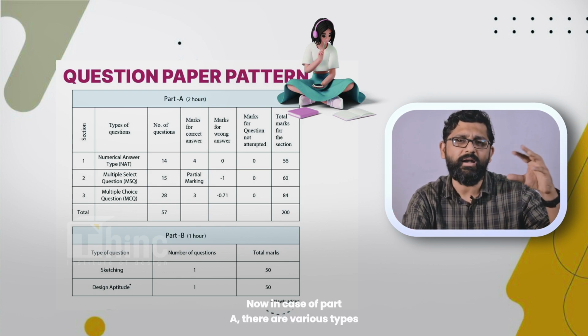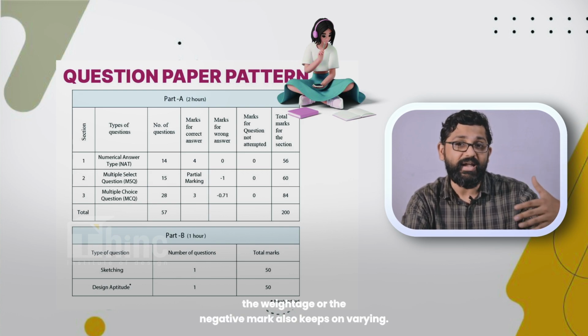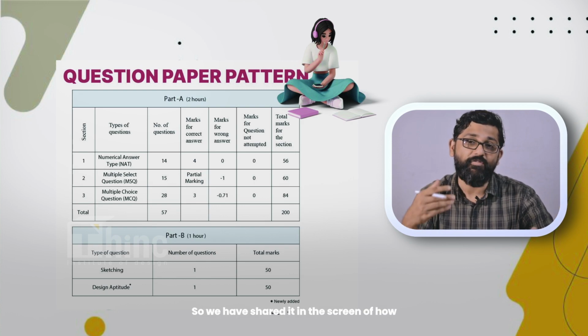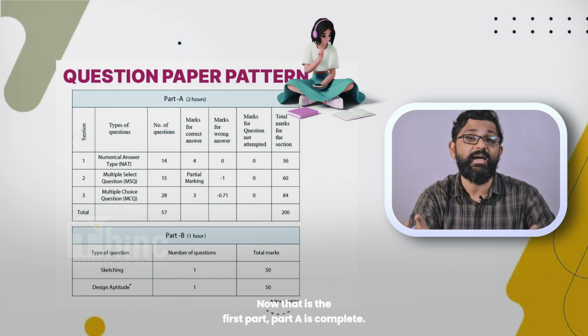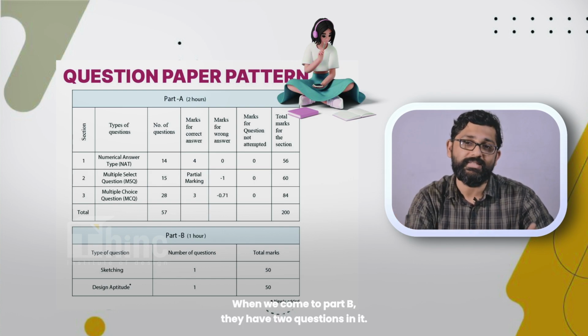Now in case of Part A, there are various types of questions and based on the type of question, the weightage or the negative mark also keeps on varying. So we have shared on the screen exactly what the negative marks are and what the maximum marks are that you can get in Part A. Now that is the first part. Part A is complete. When we come to Part B, they have 2 questions in it.